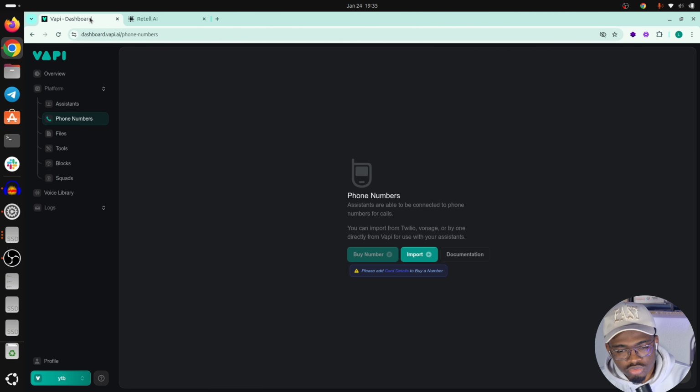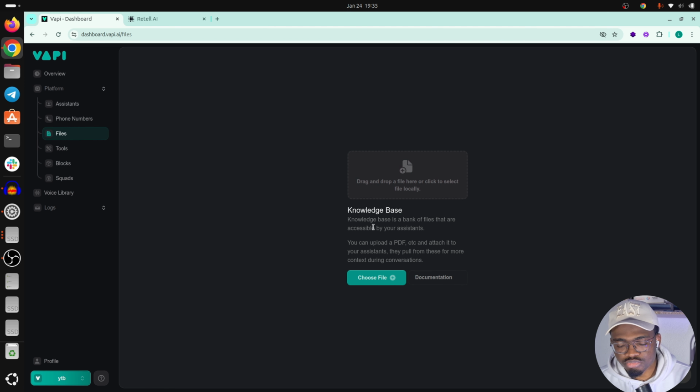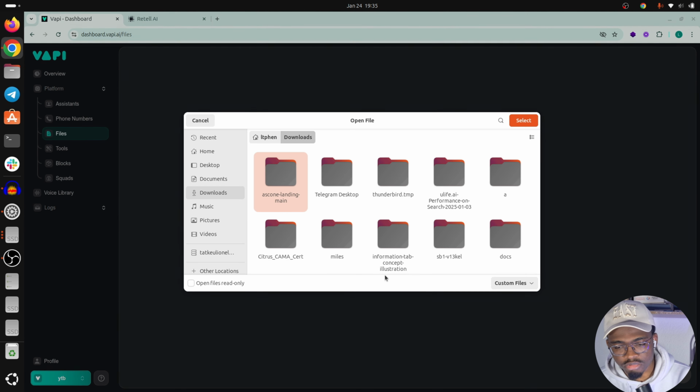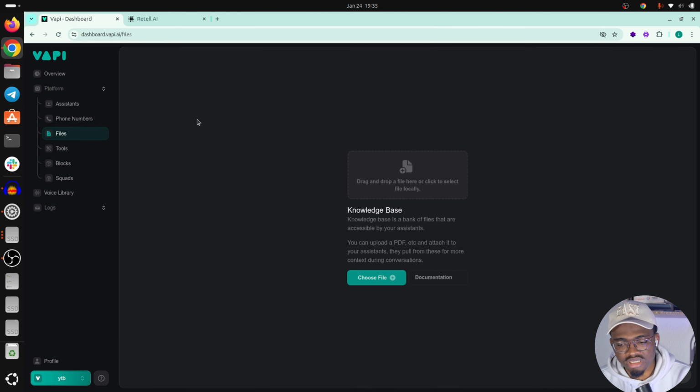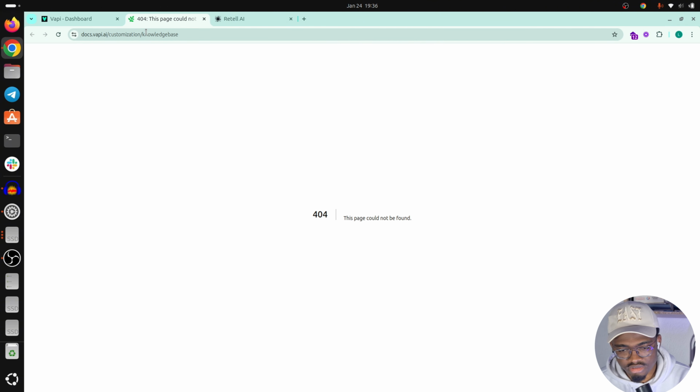Now, when it comes to knowledge base, for VAPI, it's a really simple platform. You just have to upload a file. Just click and upload files. You can extend it using the documentation. Pretty weird that the documentation is not existing.